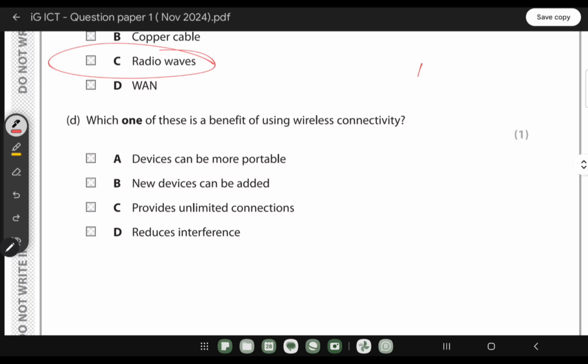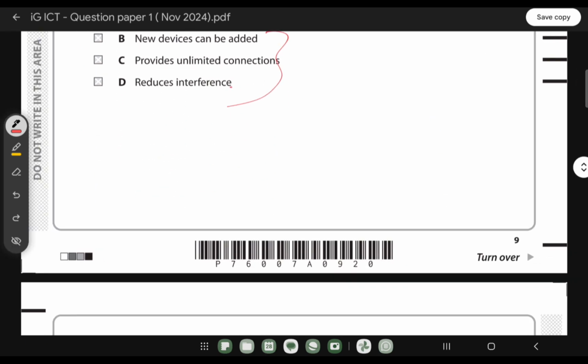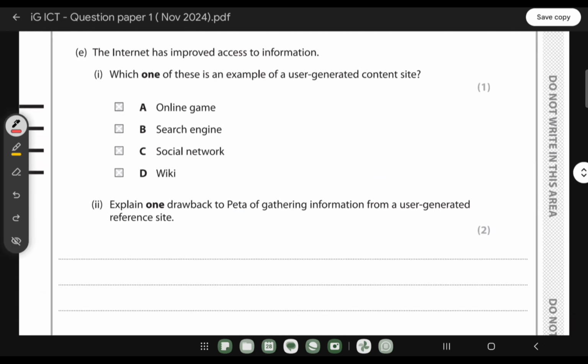Which one of these is a benefit of using wireless connectivity? When it comes to wireless connectivity, new devices can be added, for the wired devices as well. Provide unlimited connection, reduces interference, nothing goes with this one. So when it comes to wireless connectivity, we are able to travel from one place to another. That's it, to take your device. The internet has improved access to information.